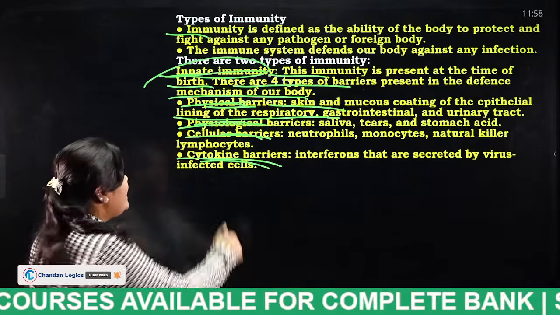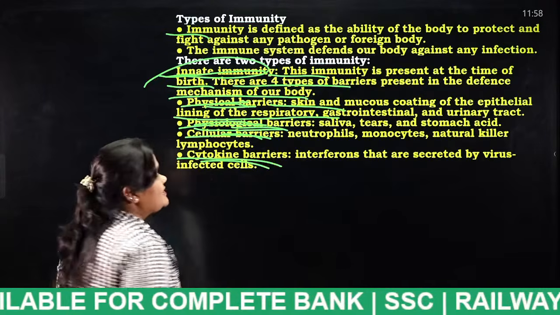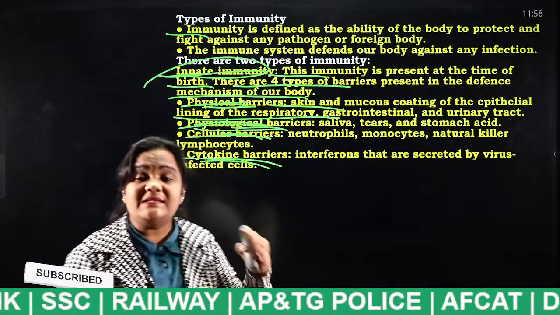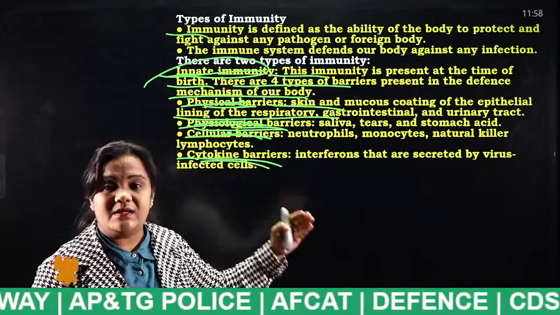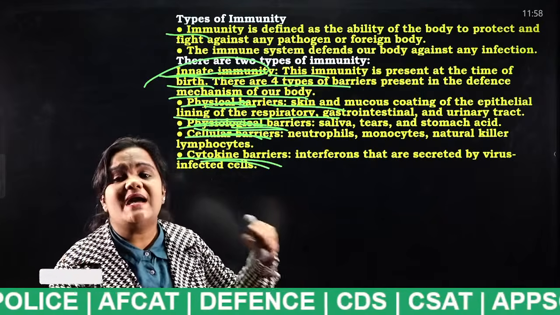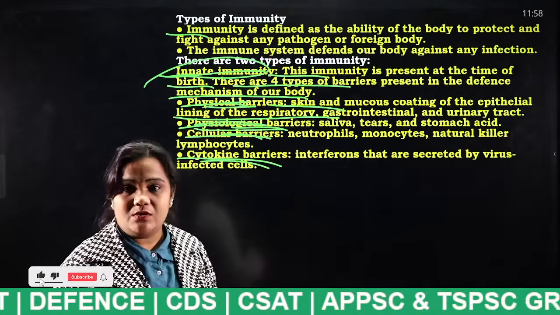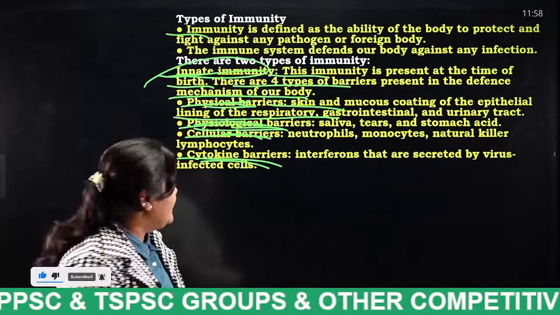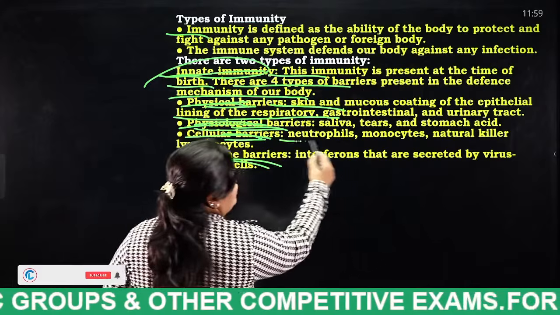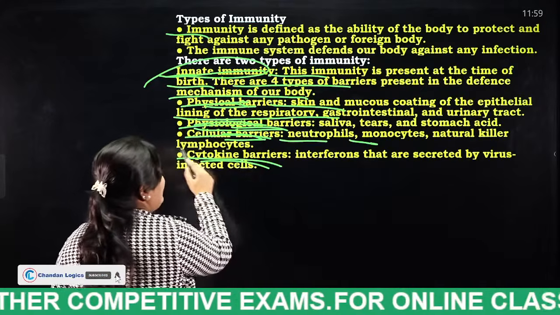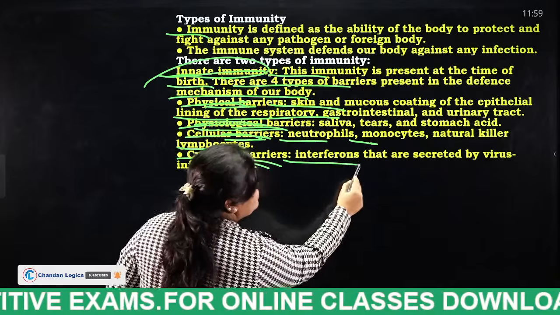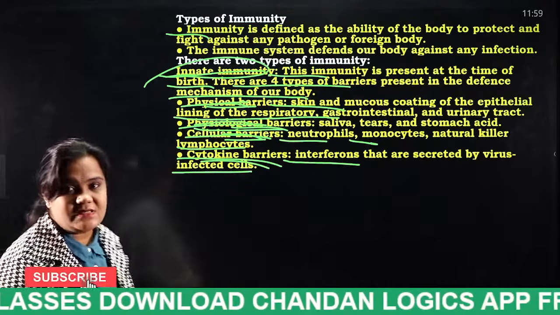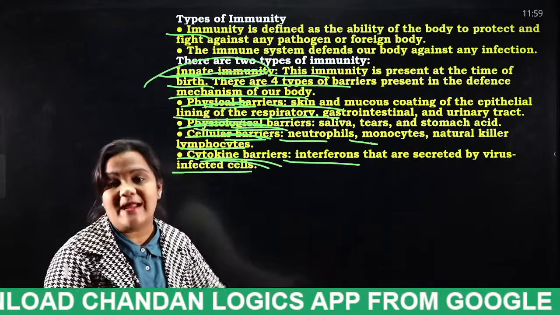In a similar way, physiological barriers mean saliva, tears and stomach acid. Saliva, stomach acid and what is this? Tears. So these are also some of the barriers for this immunity. Next, cellular barriers: neutrophils, monocytes, natural killer lymphocytes. And interferons that are secreted by virus infected cells. So these are the barriers which protect us from pathogens.